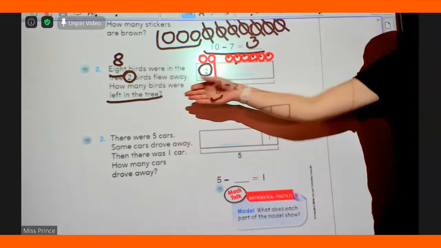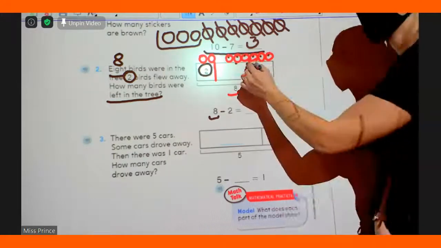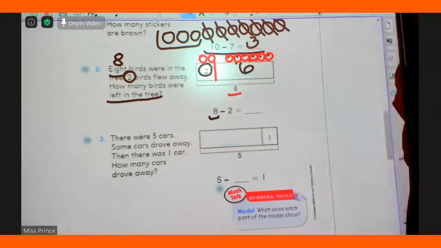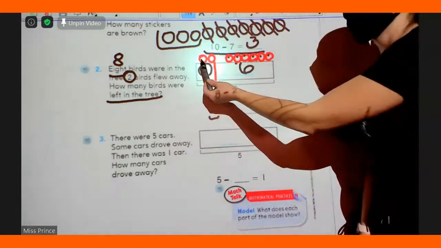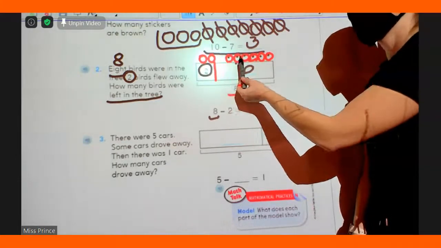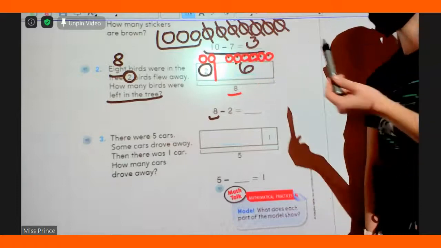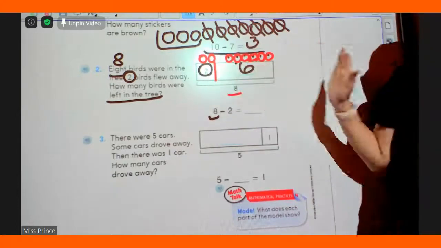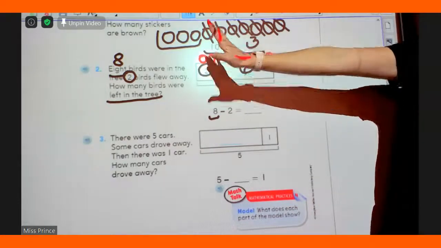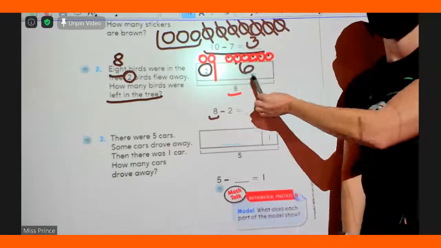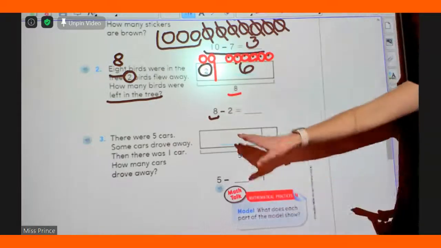So, how many birds were left in the tree? 6. Nice job. I started with 8. 1, 2, 3, 4, 5, 6, 7, 8. I knew 2 flew away, so I'm putting them over there on that side of the bar model. The rest of them need to stay over here in the mystery spot.